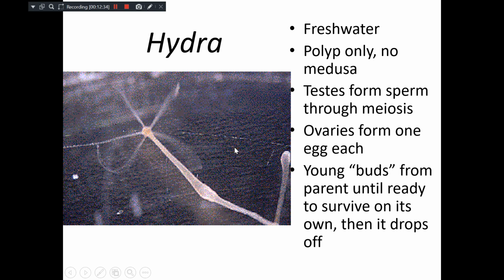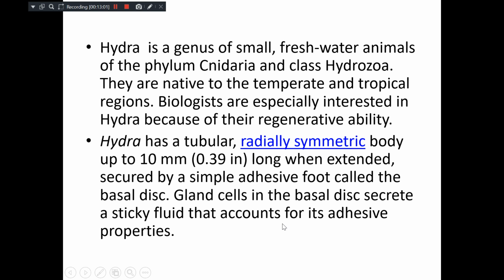Then the testis forms the sperm through meiosis. Ovaries produce the egg, and thereby it undertakes reproduction, both sexual as well as asexual. Asexual reproduction is by means of producing buds from the parent, and then once this bud develops, it may cut off from the parent body. Most of the time, Hydra is a solitary organism, a small freshwater animal. They are native to temperate and tropical regions.